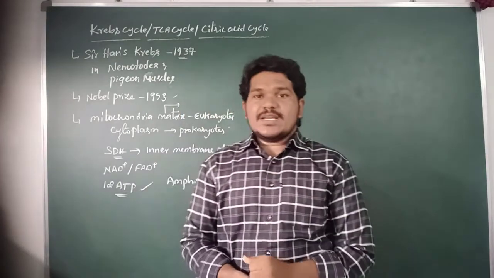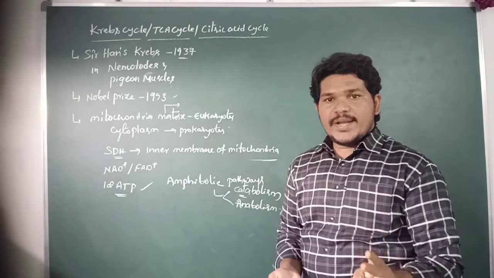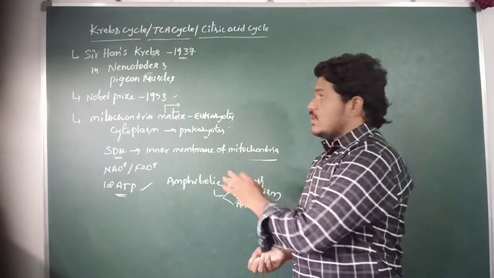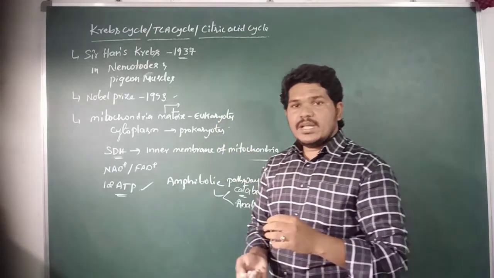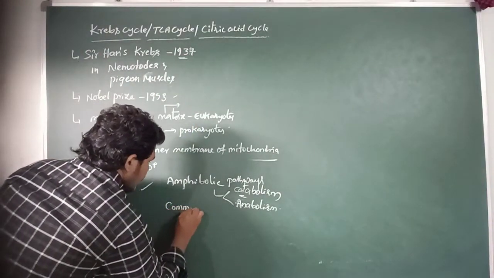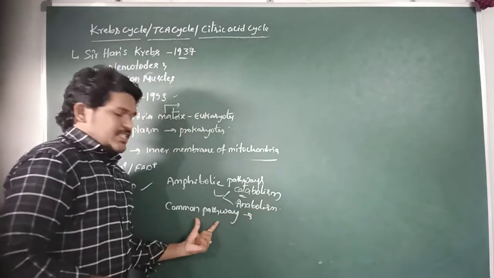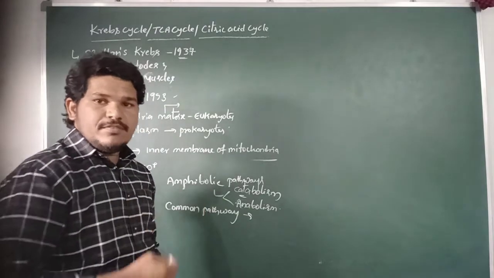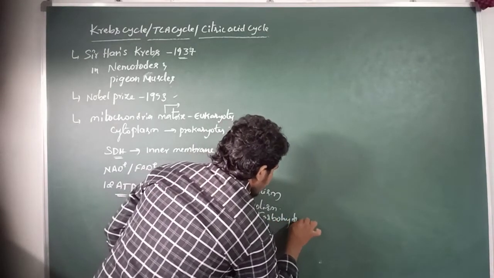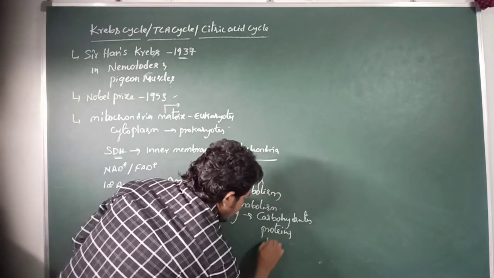all the metabolic reactions of proteins, carbohydrates and fats produce intermediates that enter the Krebs cycle. The Krebs cycle is a common pathway for the metabolism of carbohydrates, proteins and fats.